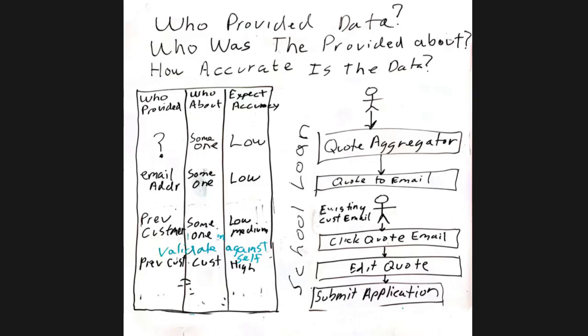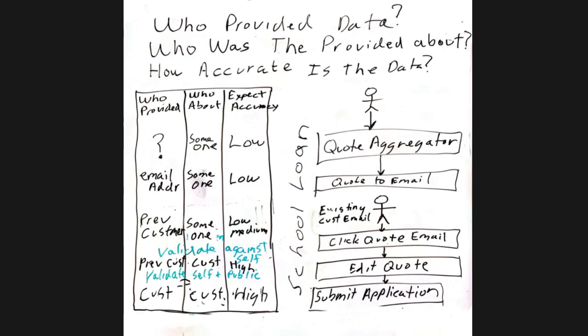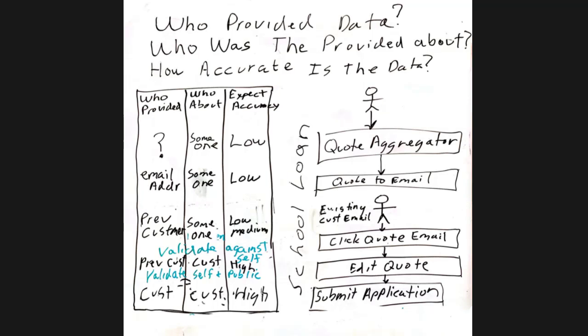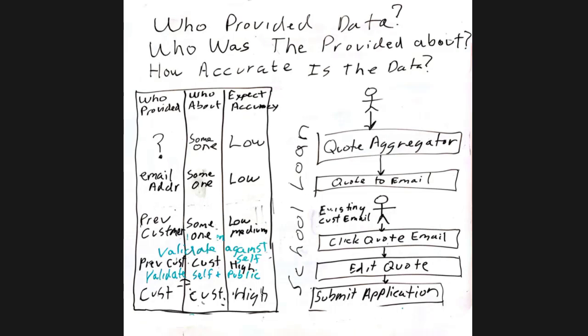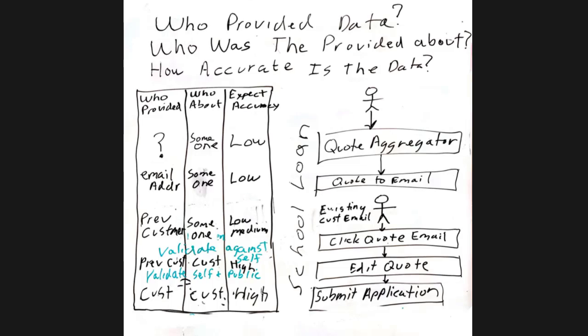So in that case here, when we submit the application, we're going to validate against the self and validate against public data. So we end up thinking that the person who's doing the application and the person who the application is about are the same person, and we trust the data, right? So what do we get out of this? What we get is on these two paths.